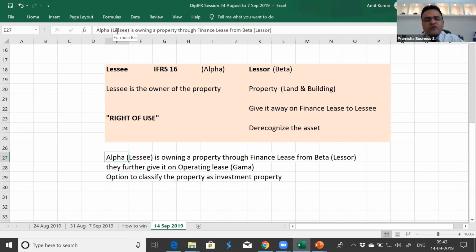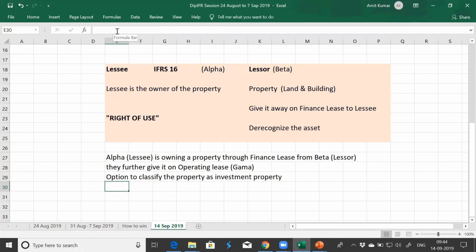Alpha is the owner through a finance lease with Beta, but they have a right to give it on rent to others as well, since they are owners now. So in Alpha's books, Alpha can show this as part of their investment property. Okay, perfect. You also mentioned that Alpha has an option to classify the property as an investment property.